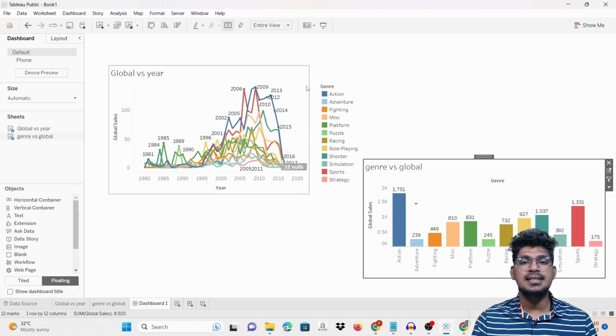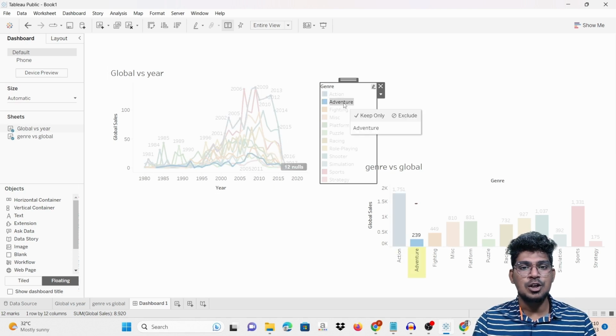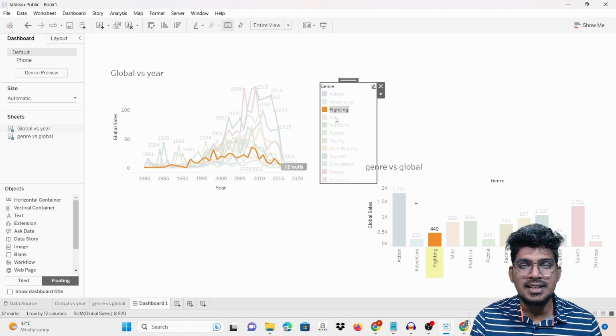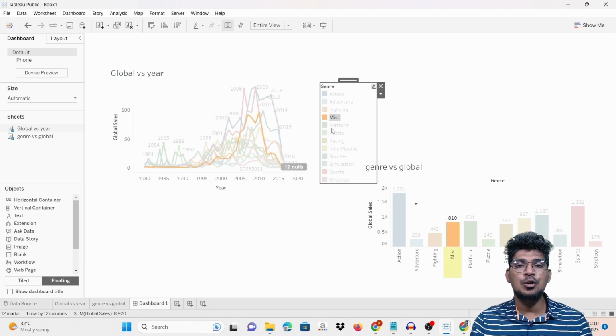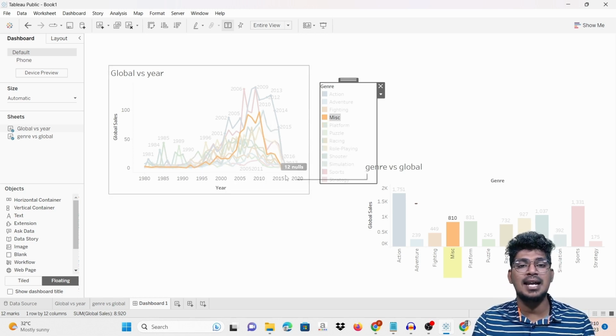So now you can see this particular thing. Once you click the genre, it is going to be displayed. Once you click adventure, it is going to be displayed. Once you click fighting, it is going to be displayed. So each and every genre, once you click this and that, it is going to be highlighted for each of these particular things.